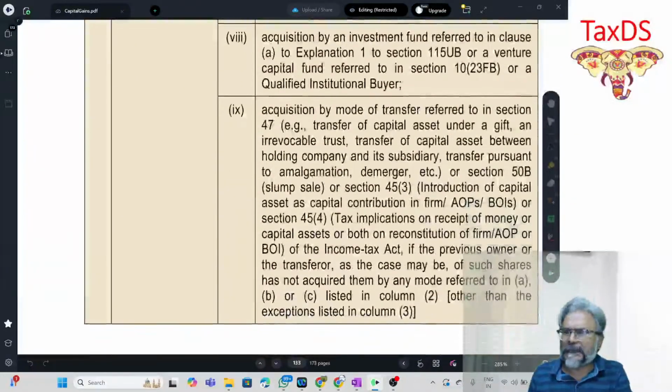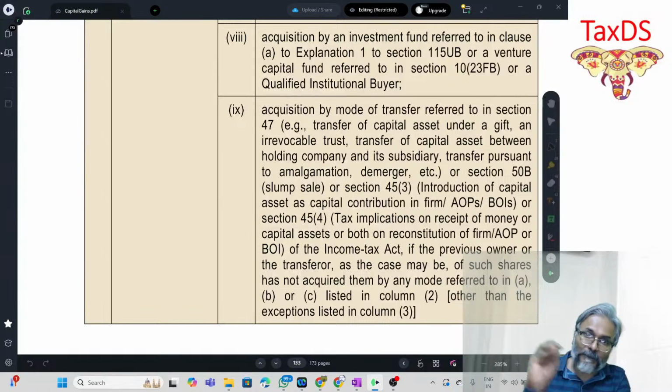What I will do, students, is solve one question with you. I have made a very good question in non-resident taxation, wherein in NR taxation the problem occurs. Here it is okay, everything is fine, but in NR taxation the problem occurs. I have a couple of very good questions which I want to solve with all of you. What I will request all of you to do is solve this. Whatever the question, I told you yesterday also, and I'm repeating this point again.